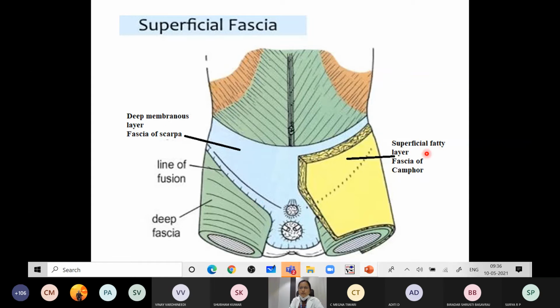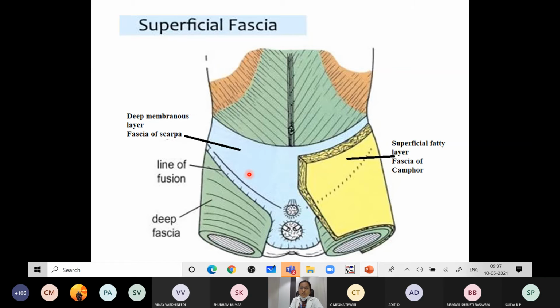One is called the superficial fatty layer of Camper, and the deep layer is called the membranous layer or the fascia of Scarpa. So there are two layers: the superficial fatty layer and the deep membranous layer. Between the two layers you will have the superficial epigastric vessels, the superficial external pudendal vessels, and the superficial circumflex iliac vessels, which are branches of the femoral artery. Sorry, only the superficial epigastric vessels will be present here.